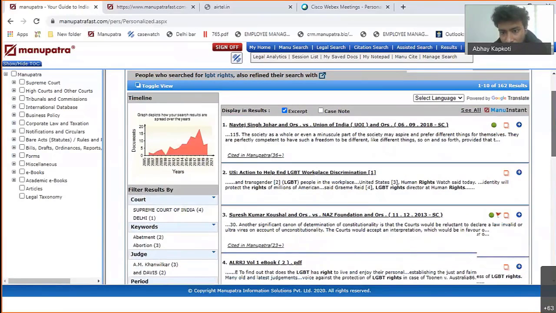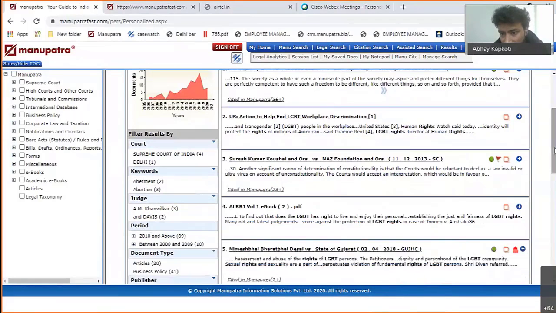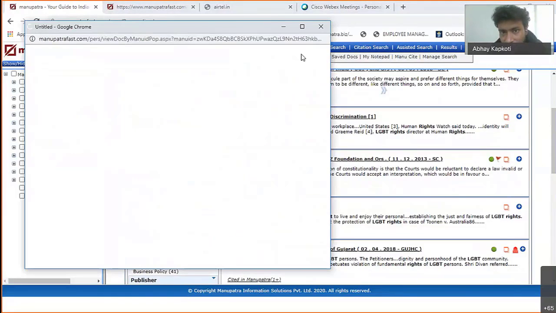So this is the 2013 judgment which got overruled. So this got overruled in 2018, where the community got the rights for this. So for this particular judgment, I already told you that this red flag is important, because this red flag indicates that this particular case has been overruled. Now where is this overruled? Just click onto this red flag and it will take you to the judgment which overruled it.